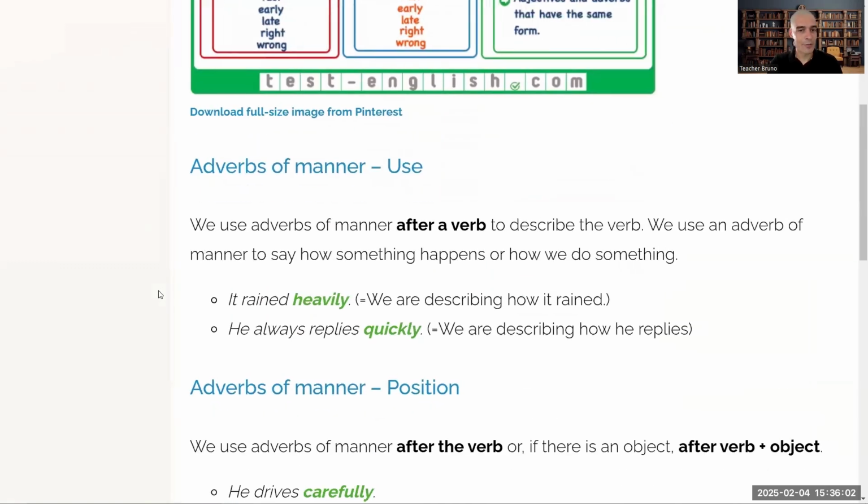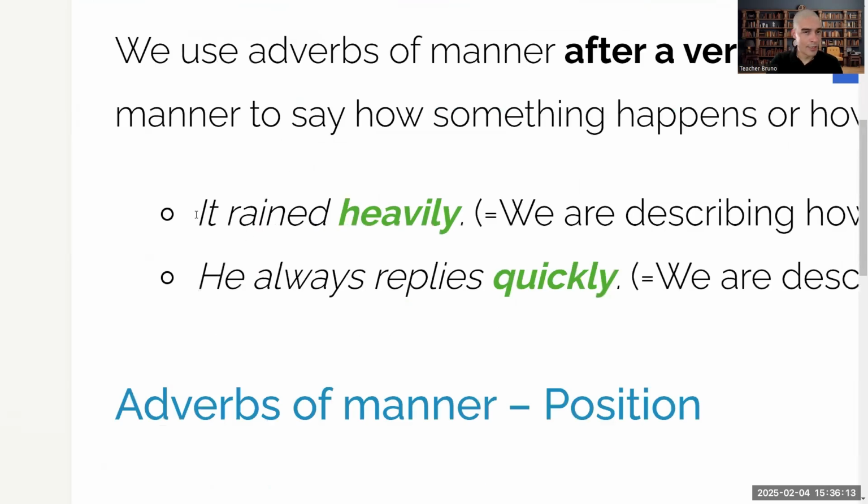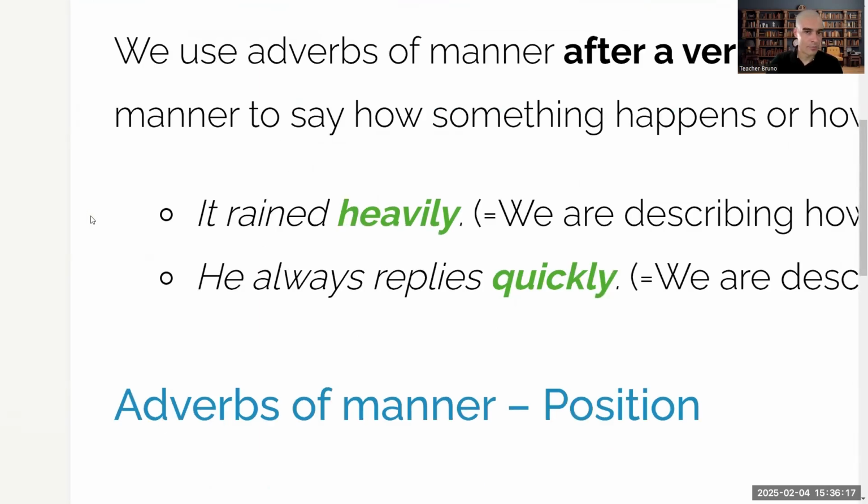Let's start with adverbs. They go after a verb and they describe the verb. For example, it rained heavily. Heavily is describing the rain.